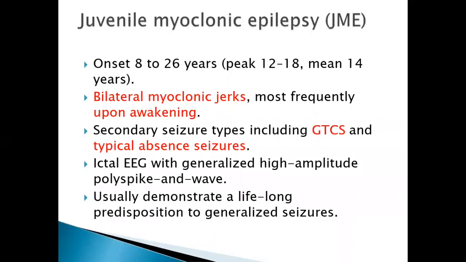Next important one is juvenile myoclonic epilepsy. Again, 3 important features. These patients have myoclonic jerks on awakening, and they have generalized tonic-clonic seizures, and they have typical absence. Sorry, there are no atonic seizures. Atonic seizures are in LGS. So juvenile myoclonic epilepsy, 3 important points: bilateral myoclonic jerks on awakening, GTCS, and typical absence. Usually what happens is, I will tell you the clinical scenario.